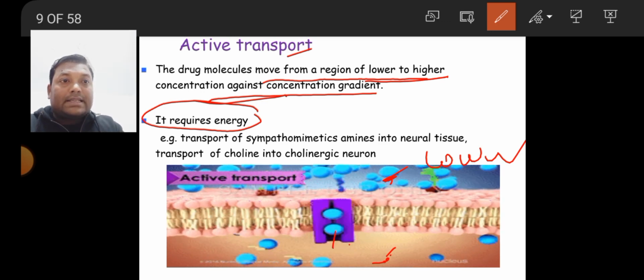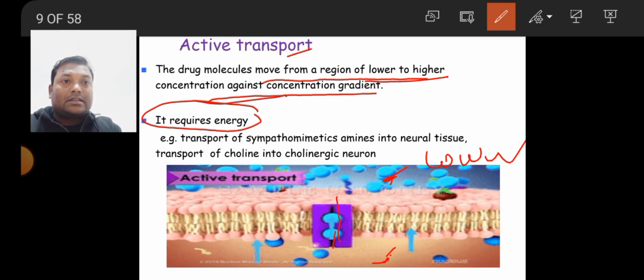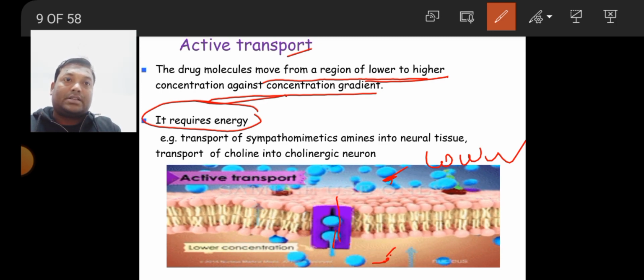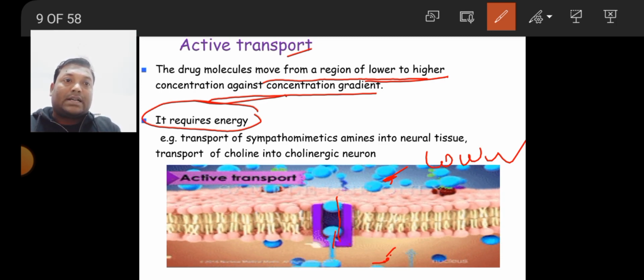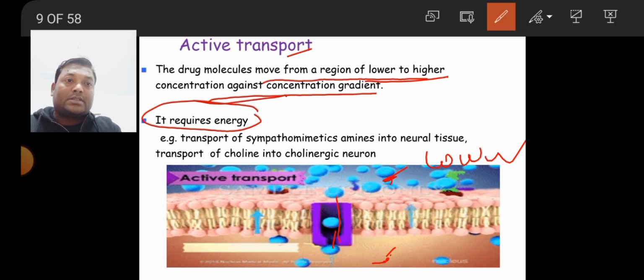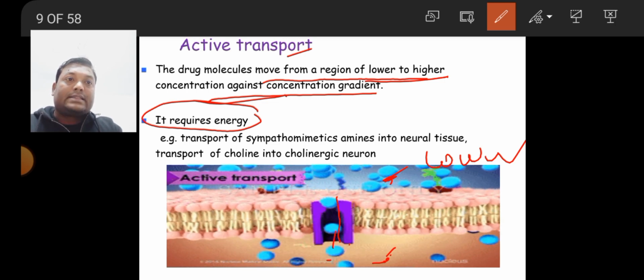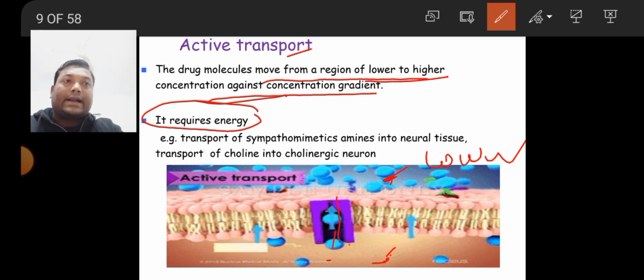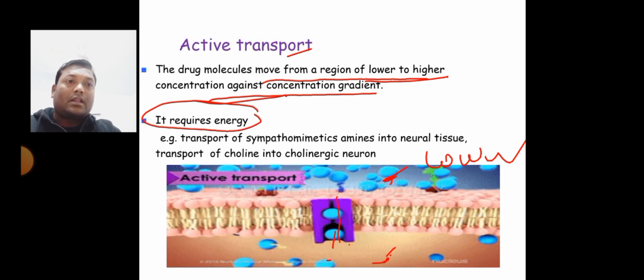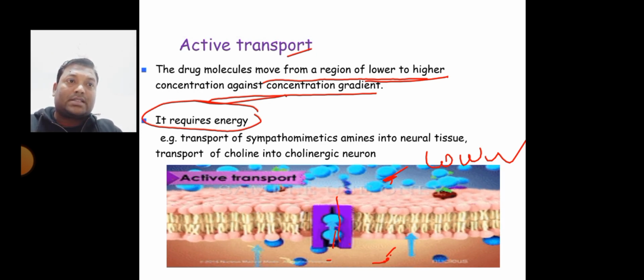They will pass the drugs. See, these are the drugs, and some energy, some external force, helps to pass the drugs from outside to inside the cell. So this is called active transport. I will pause for some time. You can watch this video.